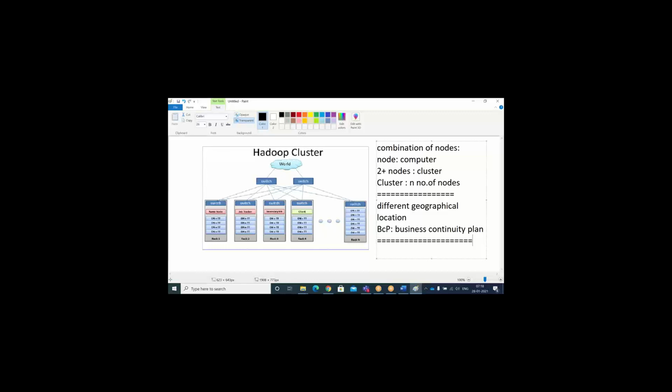The cluster is also going to be formed with a number of switches. What is meant by a switch? It is not like the switch which we normally use. Let me show you in Google how the switches look. Cisco switches.